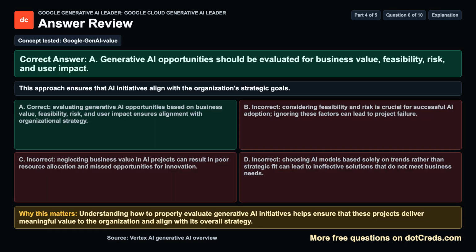Concept tested: Google Gen AI value. The correct answer is A. Generative AI opportunities should be evaluated for business value, feasibility, risk, and user impact. This approach ensures that AI initiatives align with the organization's strategic goals. Why this matters: understanding how to properly evaluate generative AI initiatives helps ensure that these projects deliver meaningful value to the organization and align with its overall strategy.